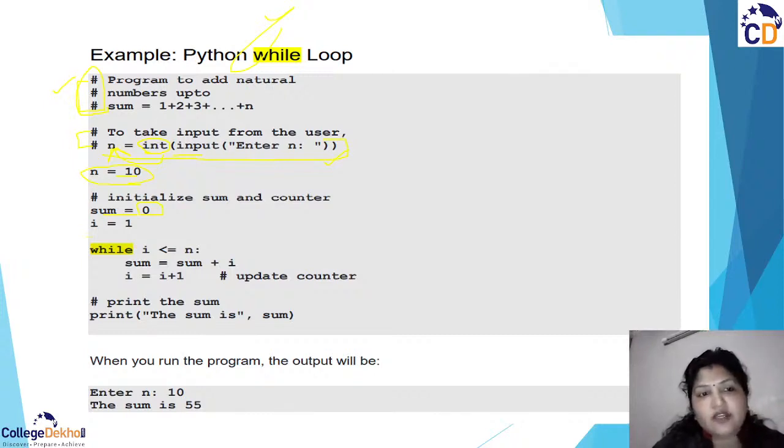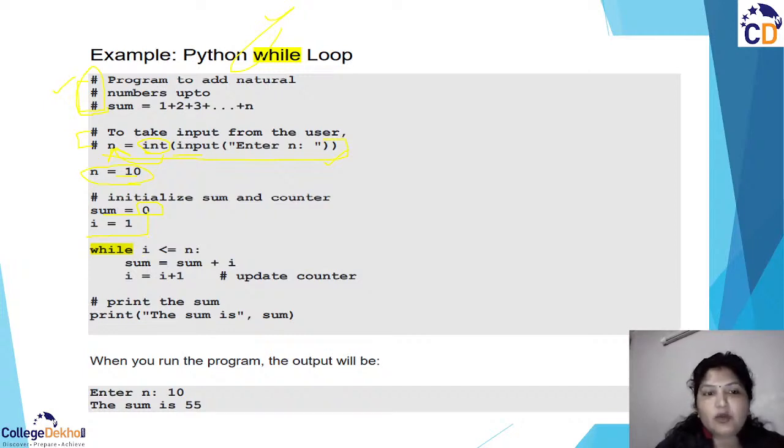Then after that we have started with the looping concept. We have initialized i with the value 1. Why? Because we are starting the loop with 1. We are not going to start the loop with 0, because these are natural numbers, not whole numbers, right? So we are starting with i equal to 1. Is 1 less than or equal to n? Yes, because n is here.